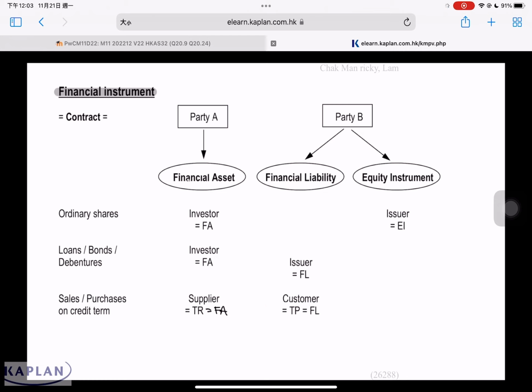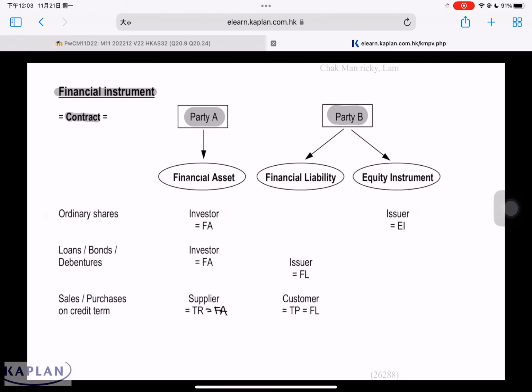When we talk about financial instruments, it's a contract between two parties, A and B. Are we looking at party A or party B, to decide whether it's a financial asset, financial liability, or equity instrument? You have to study the question carefully. Like for example, ordinary share: are we talking about the investor or the issuer?